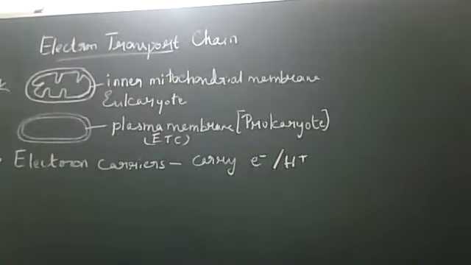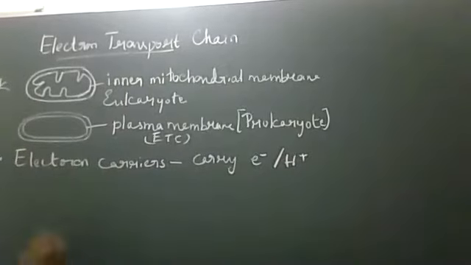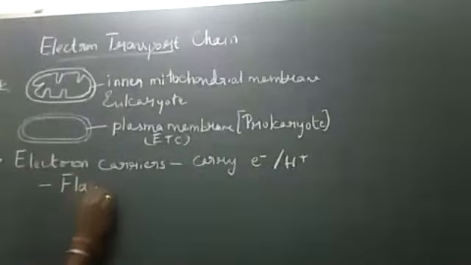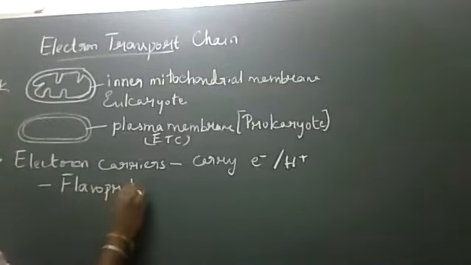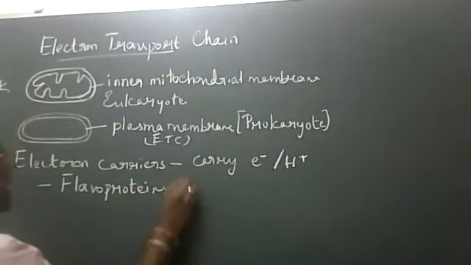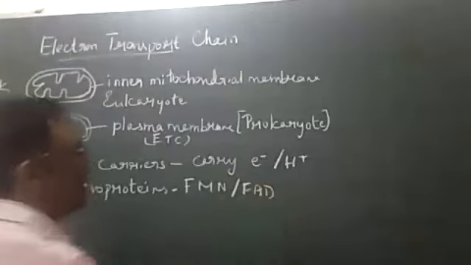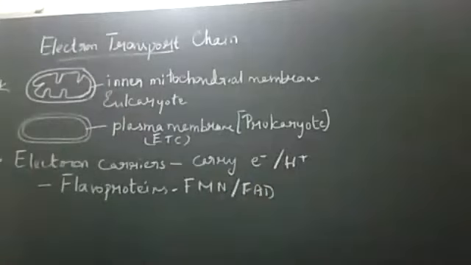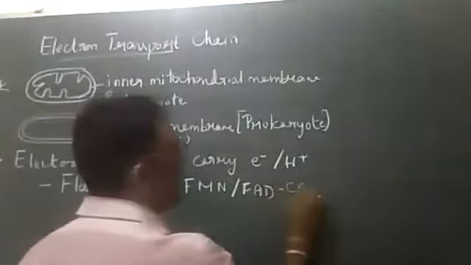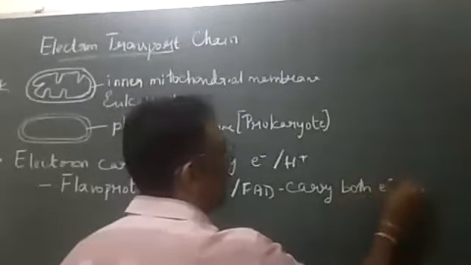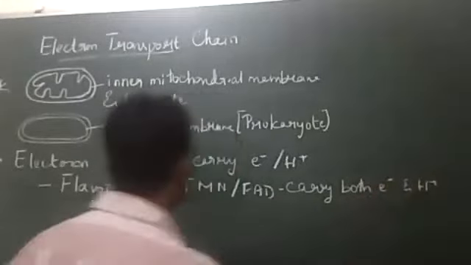Electrons and protons, there again you have differences. For example, flavoproteins, FMN, FAD, these are the flavoproteins. They can carry both electron and proton.